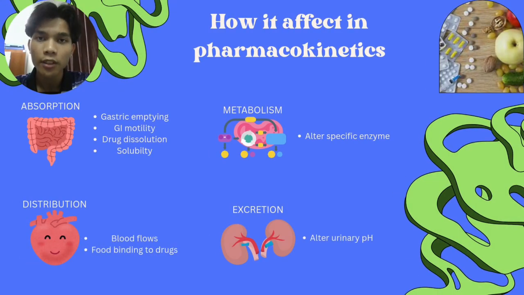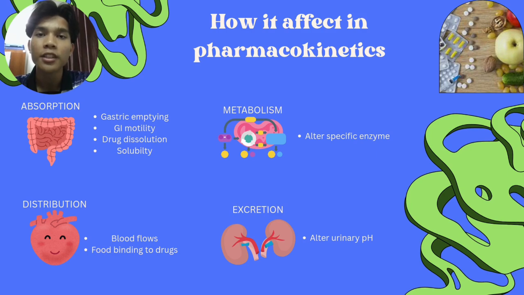To make it clearer, here's how food can affect each pharmacokinetic phase of a drug. In the absorption phase, food can impact drug absorption by influencing gastric emptying, gastrointestinal motility, drug dissolution, and solubility. For example, fatty foods can slow down gastric emptying, delaying the absorption of certain drugs.